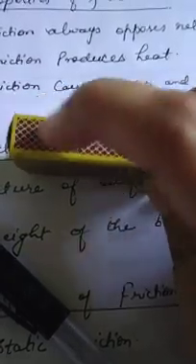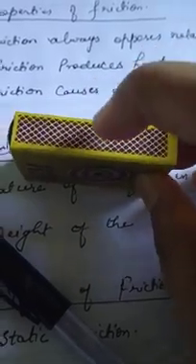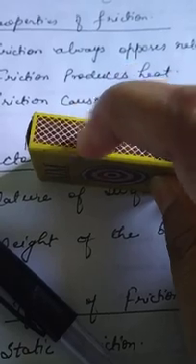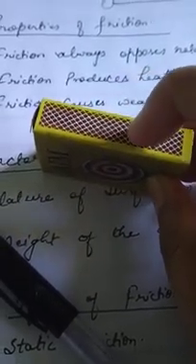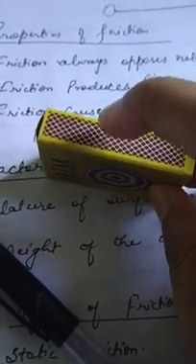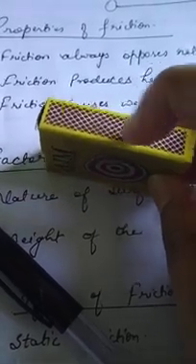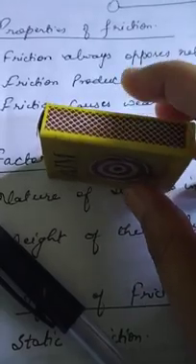You can see this surface is rough. This is called irregularities present on this surface. If you observe it carefully, you will see that there are tiny hills, or you can say grooves, present on this surface. When any two surfaces come in contact with each other, these hills or grooves interlock with one another, and thus it opposes the motion.